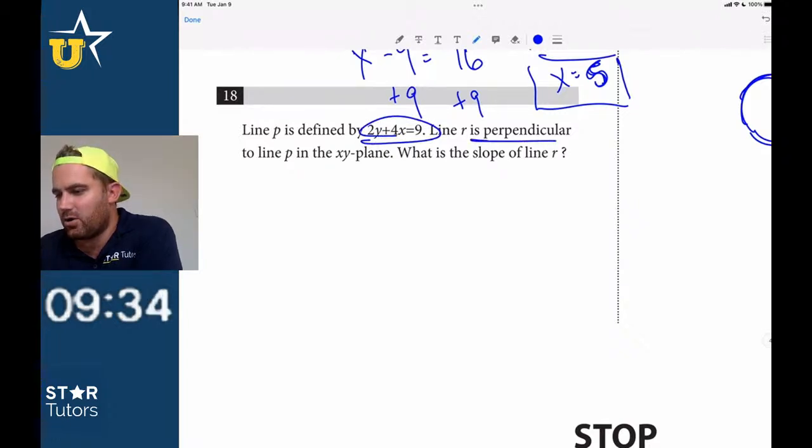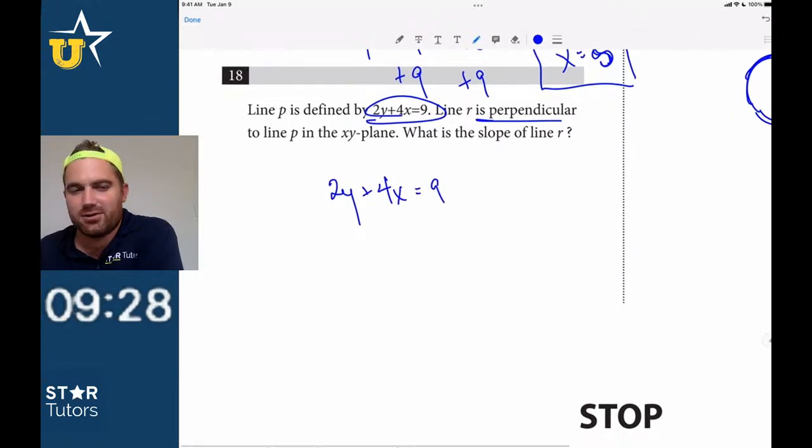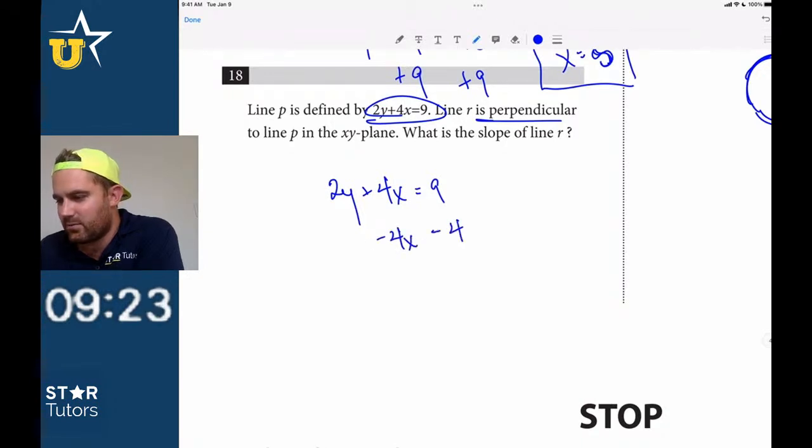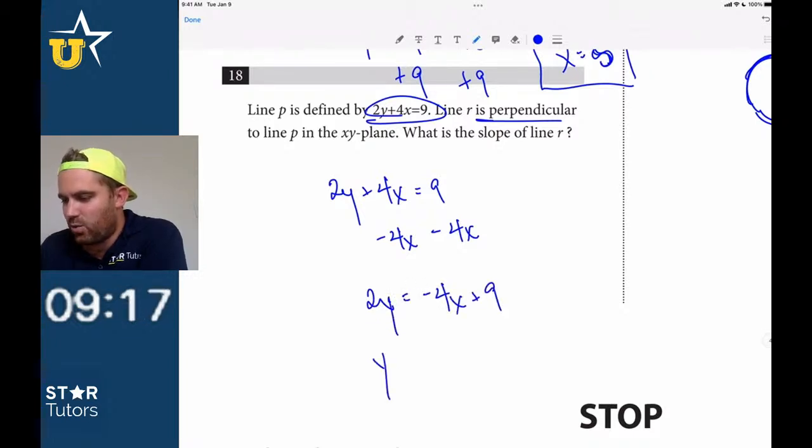The defined line R is perpendicular. So we get 2y plus 4x equals 9. I just skipped this one initially because perpendicular lines, right? It's so easy to make a simple mistake. Minus 4x, 2y equals negative 4x plus 9. Divide by 2, so y equals negative 2x minus whatever, 9 over 2.